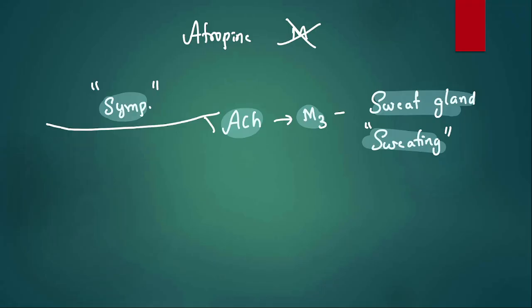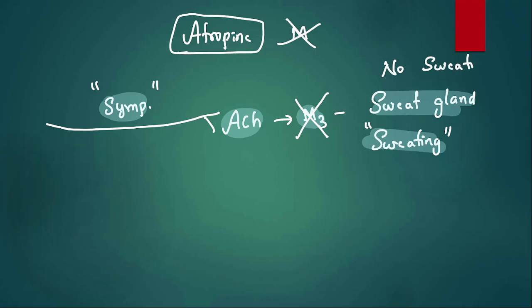So when I administer atropine in OP poisoning, atropine is a muscarinic blocker. It blocks muscarinic action. So there is no sweating. When there is no sweating, body temperature cannot be lost. So the body temperature goes up, leading to hyperthermia. Then what is the other way of losing body temperature?